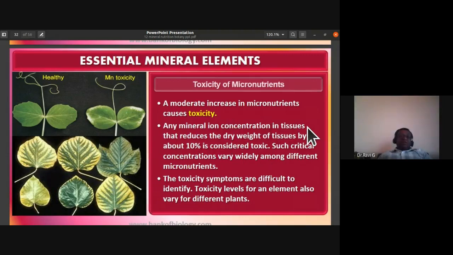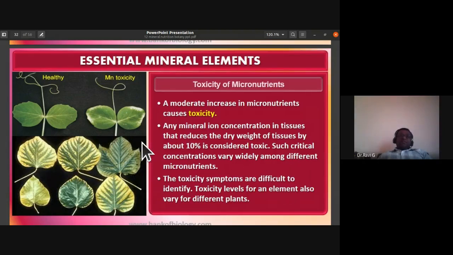Such critical concentrations vary widely among different micronutrients.